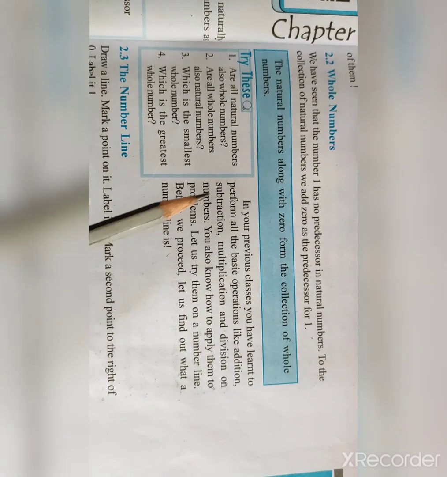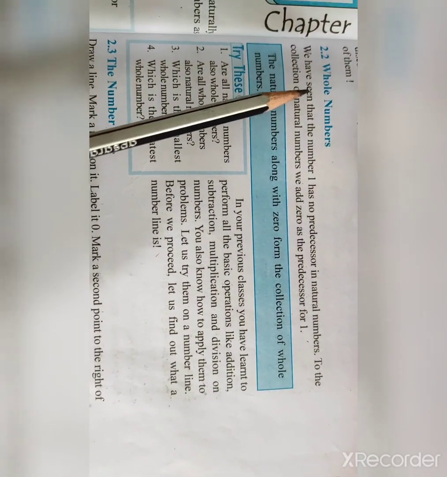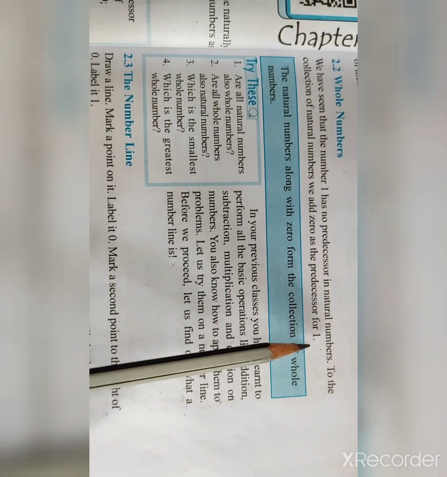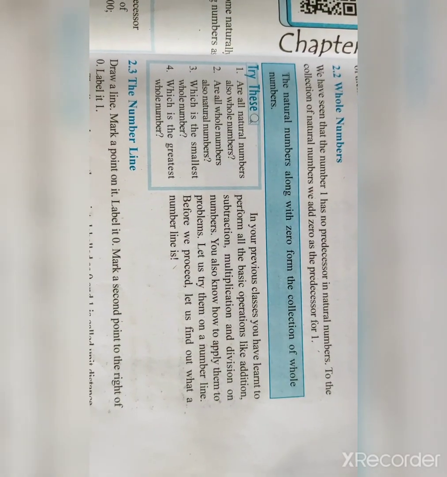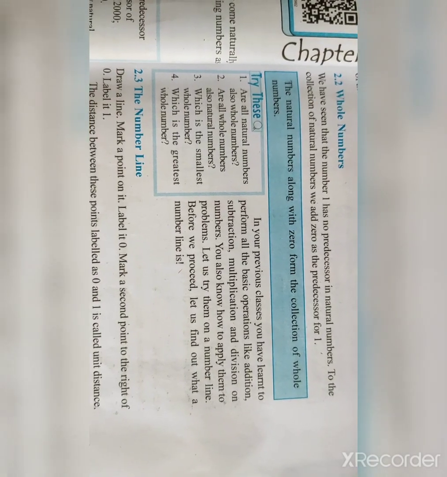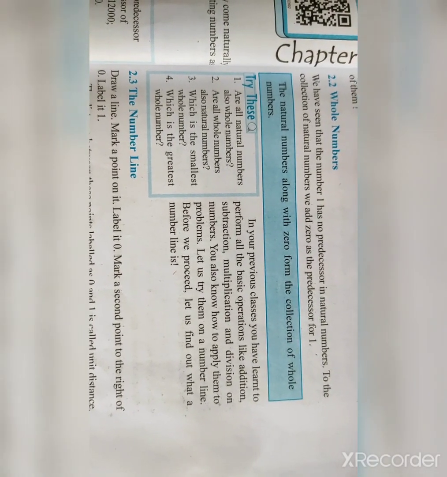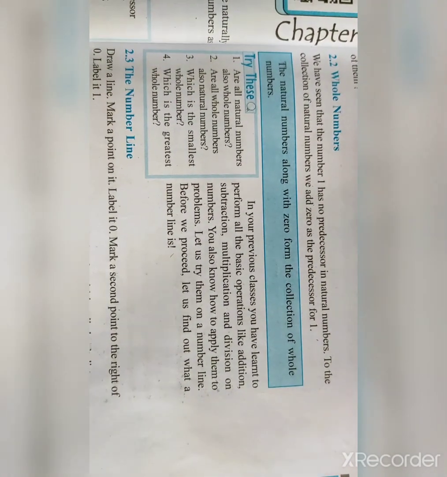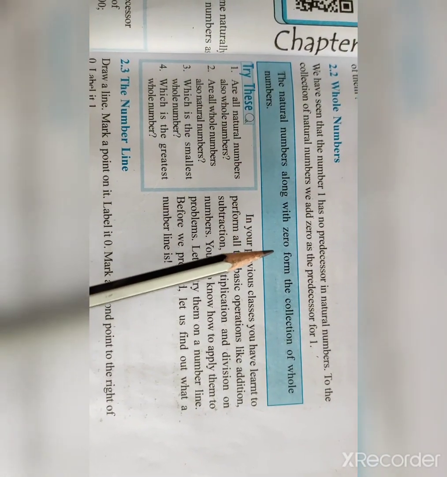After talking about natural numbers, we will discuss whole numbers. It is clearly written, 1 has no predecessor in natural numbers, but 1 minus 1 is 0. If we include 0 in the collection of natural numbers, we get a new collection of numbers. This collection of numbers we call whole numbers. Whole numbers always start from 0. The natural numbers along with 0 form the collection of whole numbers.